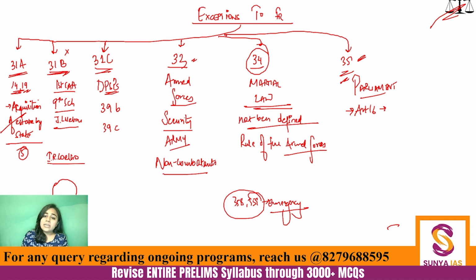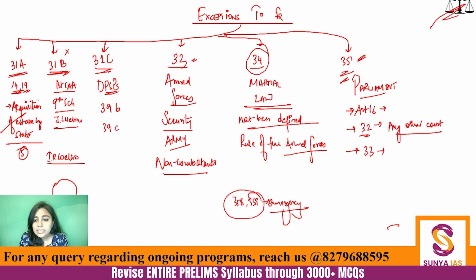Then under Article 32, please write this down. Under Article 32, the Parliament can empower any other court to issue writs. This is very important. Only the Parliament can do this. But this any other court does not mean High Court, because High Court has a separate article, that is Article 226. Okay. Then when it comes to Article 33, that is the armed forces, if acts have to be passed,